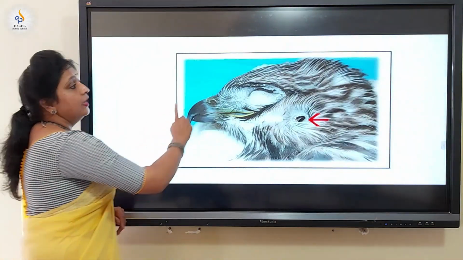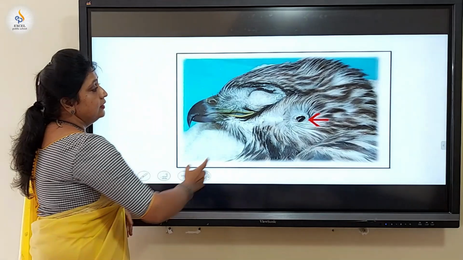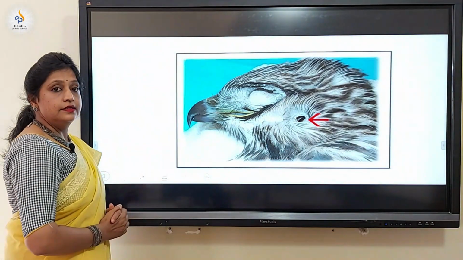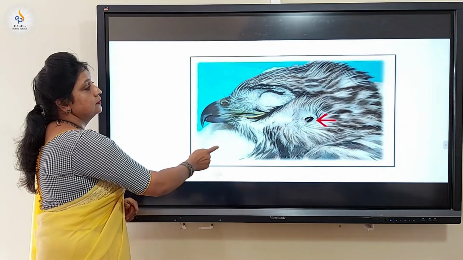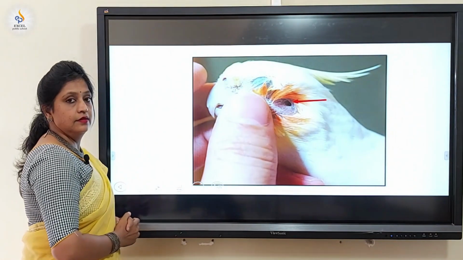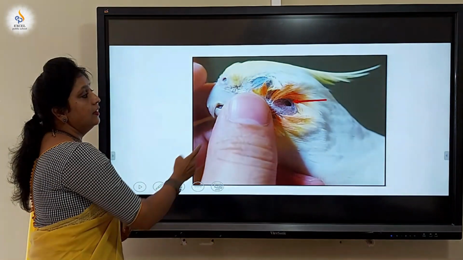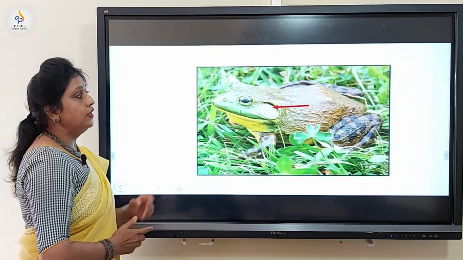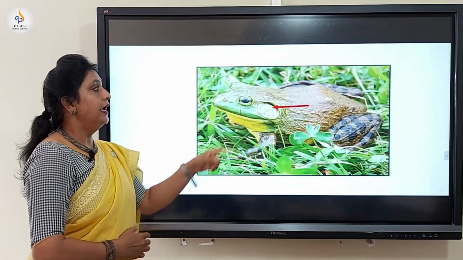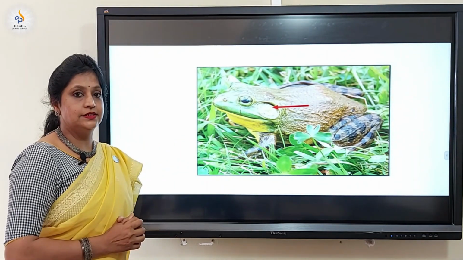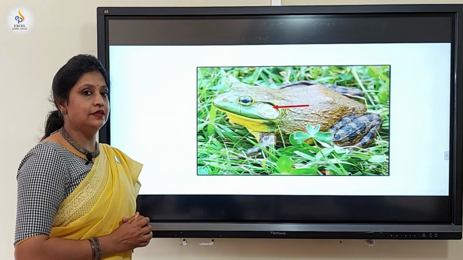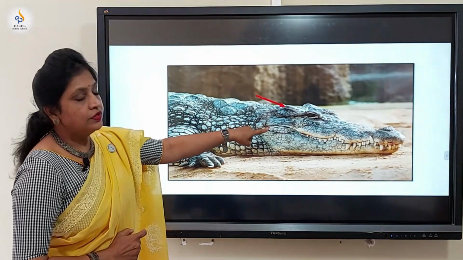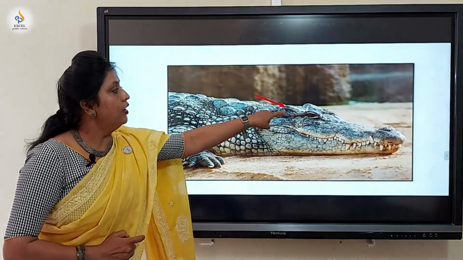Observe the ear of an eagle. See here, a small hole-like structure is hidden under the feathers. Same with cockatiel. The ear is hidden below the feathers. Observe the ear of the frog. It looks like a circular patch. It's hard to see. Observe the ear of the crocodile. It looks like a small line here.